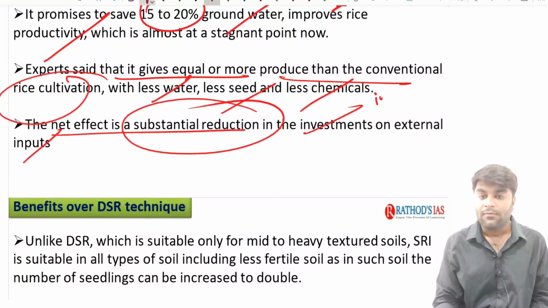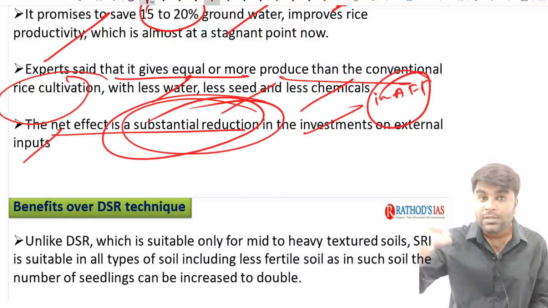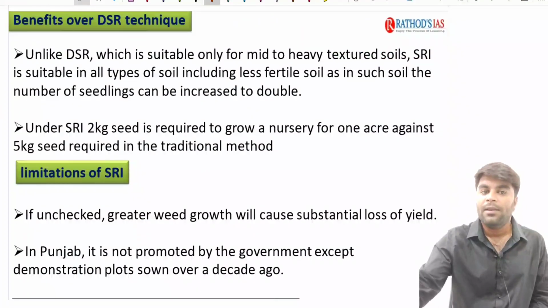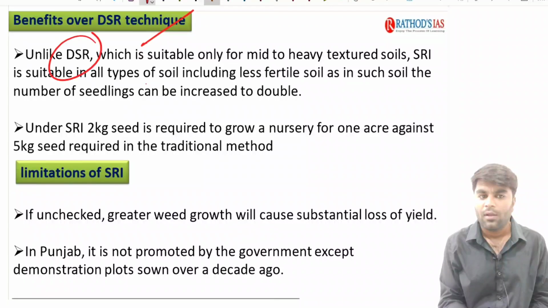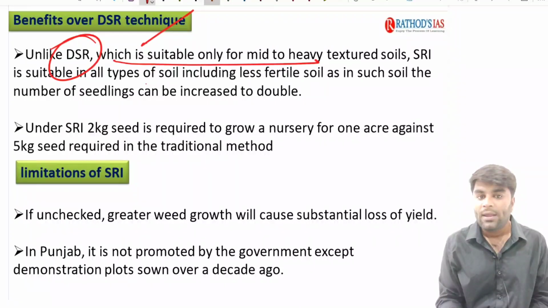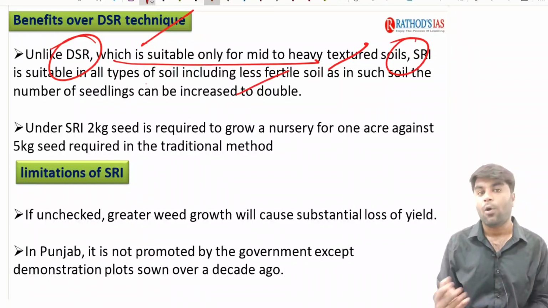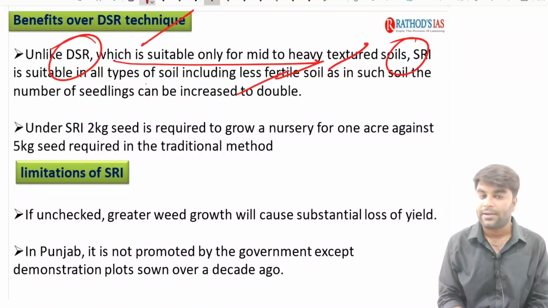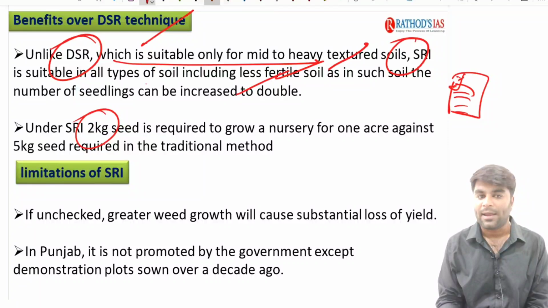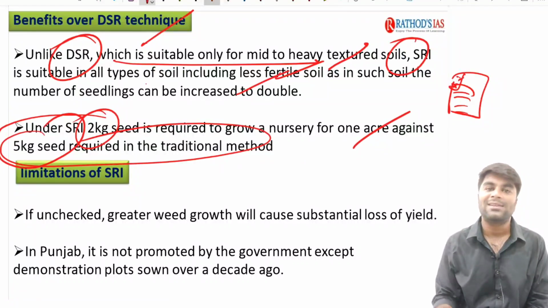As these days, the investment in agriculture for a farmer is a cumbersome process, so it is going to help the farmers in reducing their initial investments. Now when we look at the benefits, DRS is suitable only for mid and heavy texture soils. SRI type of rice cultivation is suitable for different kinds of soils, fertile and less fertile soils also. Under SRI, 2 kg of seeds is required for the initial nursery. For example, if this is the plants and this is the nursery, and we then transplant it, right? It needs 2 kg of rice for 1 acre of the plant, but earlier it was 5 kg, now with SRI, just 2 kg.